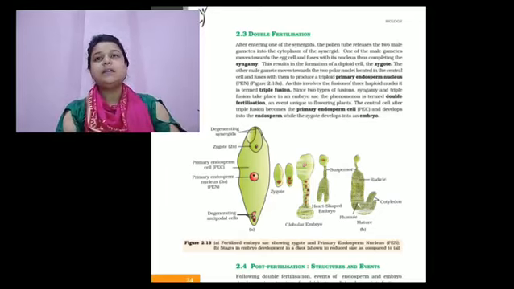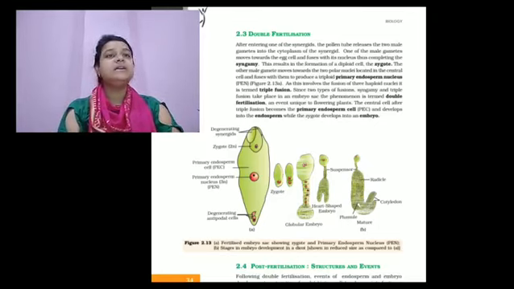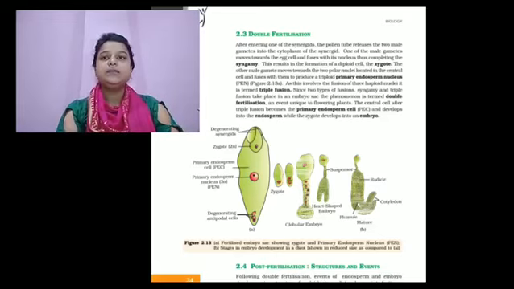I am repeating again: double fertilization is the event after entering one of the synergids. Each pollen grain releases two male gametes, one fuses with the egg and the other fuses with two polar nuclei to produce the triploid primary endosperm nucleus. Since two types of fusion take place in the embryo sac, the phenomenon is called double fertilization. The PEN develops into the endosperm and the zygote develops into an embryo.